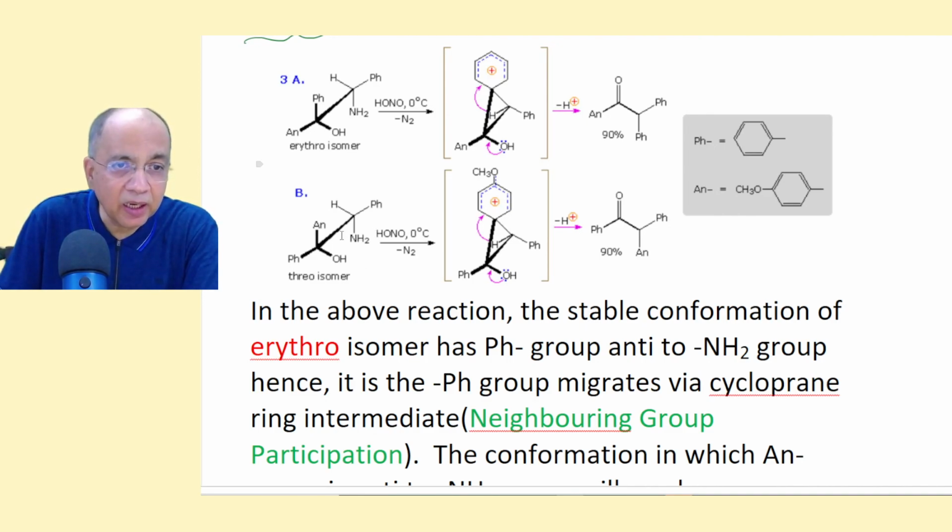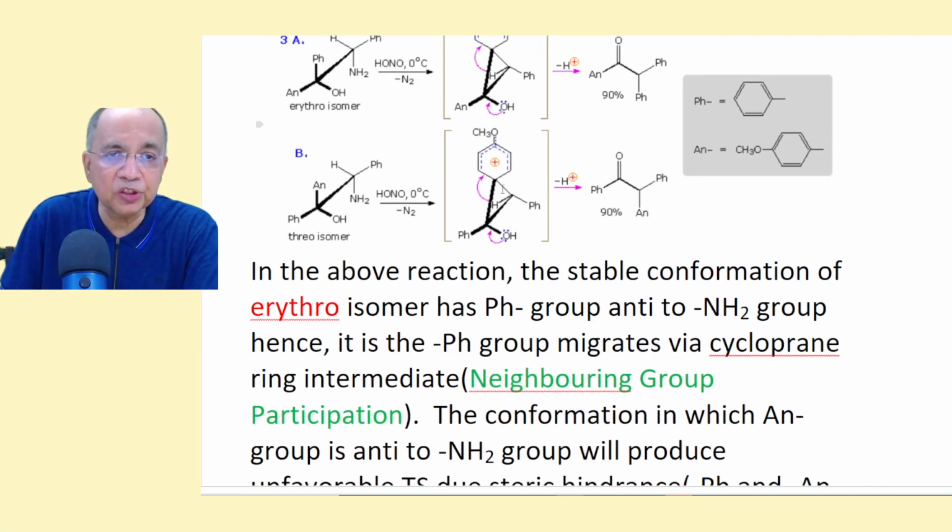If you bring phenyl anti to amino, then anisyl will come gauche to phenyl. So this is the only possibility where the anisyl group will be anti to amino, and the same anisyl group will have the neighboring group participation, also called anchimeric assistance, to form this 3-membered cyclic ring, and then the double bond formation with the breaking of this bond, shifting occurs in the second step to give you this phenyl conjugated ketone, not the anisyl conjugated ketone, with absolute preponderance, the majority.